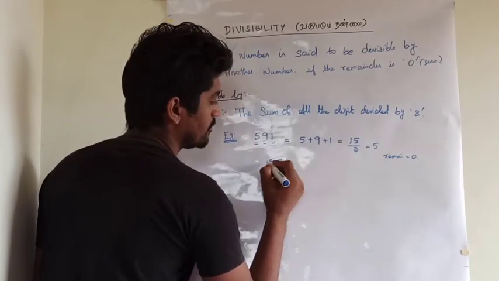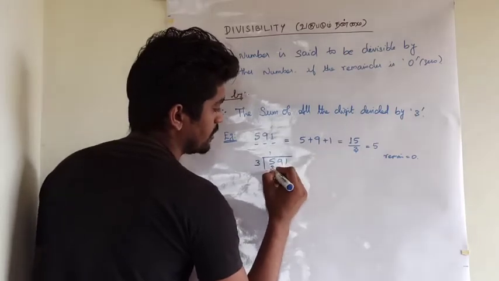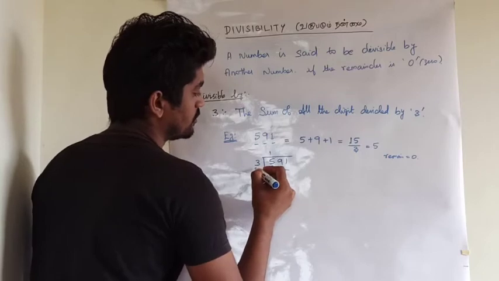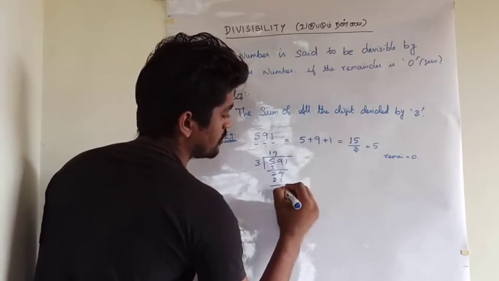We can divide. 3 1s are 3, 2, 9, 3 9s are 27, 21, 7 3s are 21, remainder is 0.